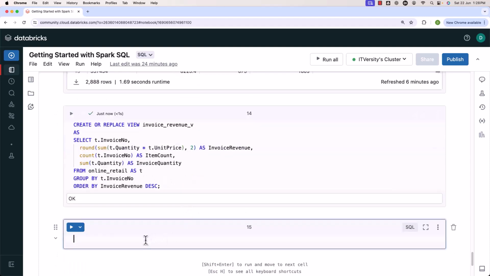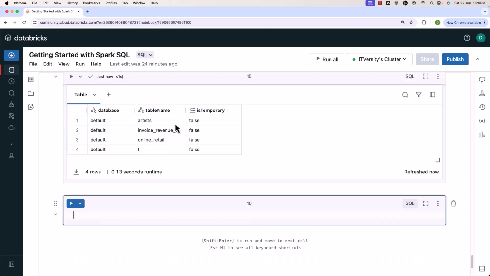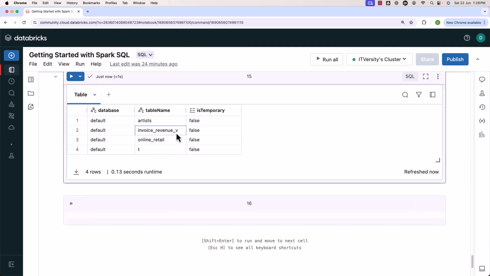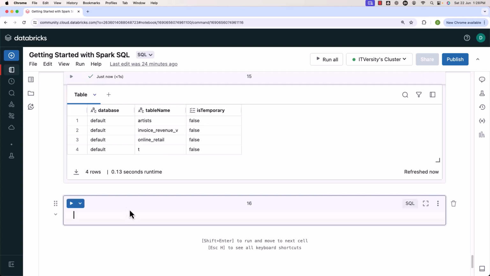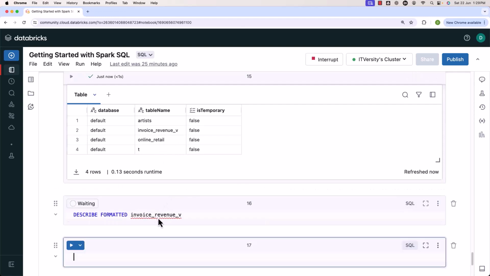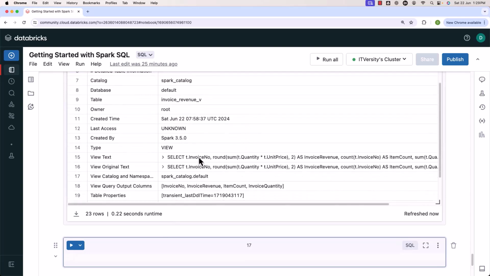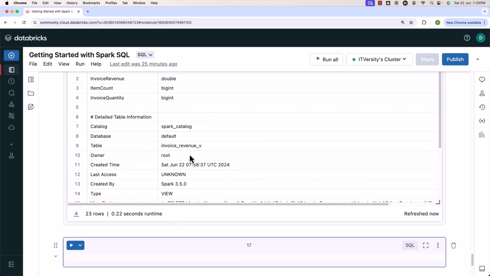We should be able to review the objects by saying show tables. Show tables will also list views. You can see there's a view by name invoice underscore revenue underscore v. In case you want to get details about the view, you should be able to say describe, then formatted, then view name, which is nothing but this one. It will give you the complete details about the view. You can scroll down and you can see even the query that is part of the view. Keep in mind, view doesn't have any data, it only has the logic. When it comes to external table, it doesn't have any logic. It has only the details about the path where we have the data.